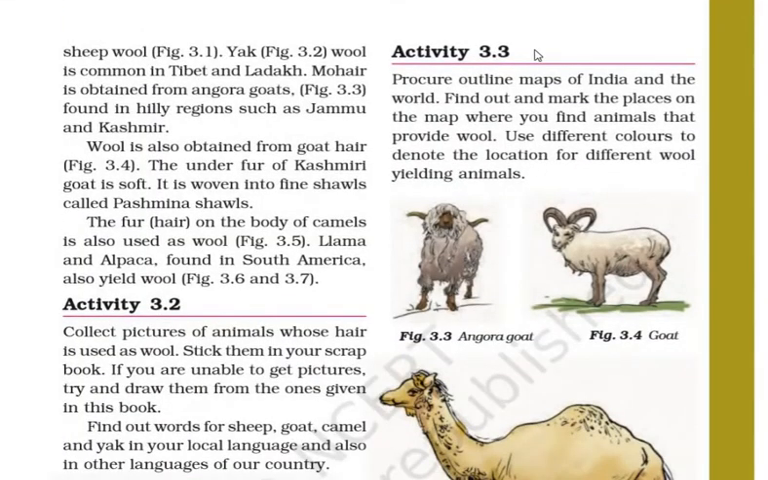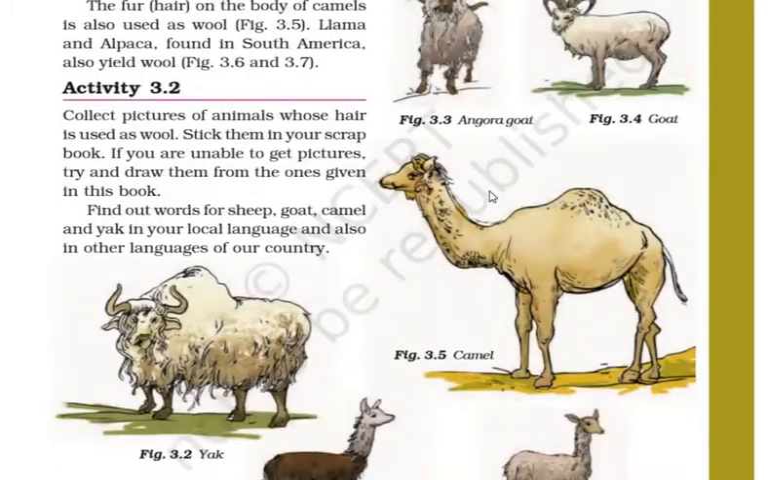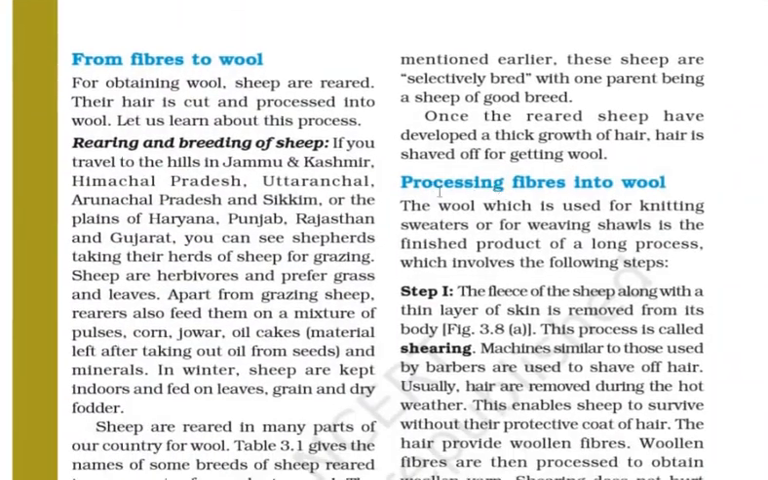So activity 3.3. Procure outline maps of India and the world. Find out and mark the places on the map where you find animals that provide wool. It is already given here, so these are the locations along with the examples. Use different colors to denote the location for different wool yielding animals. So some activity is given for you to do.